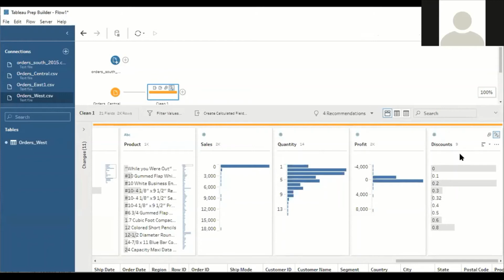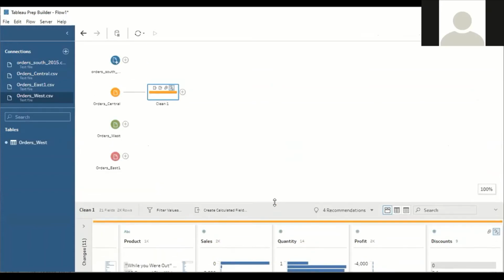Tableau Prep Builder is so intelligent. Next is central. We'll analyze if time permits. Again, I will analyze this data and try to find some more errors to rectify. Next, let's go to the other sheet called East.